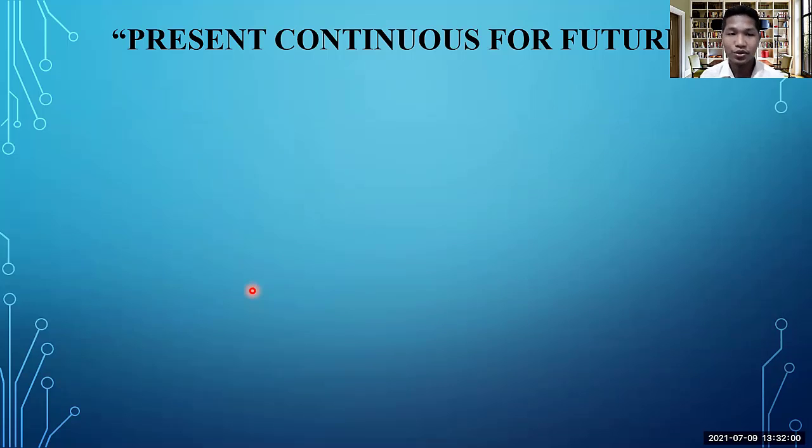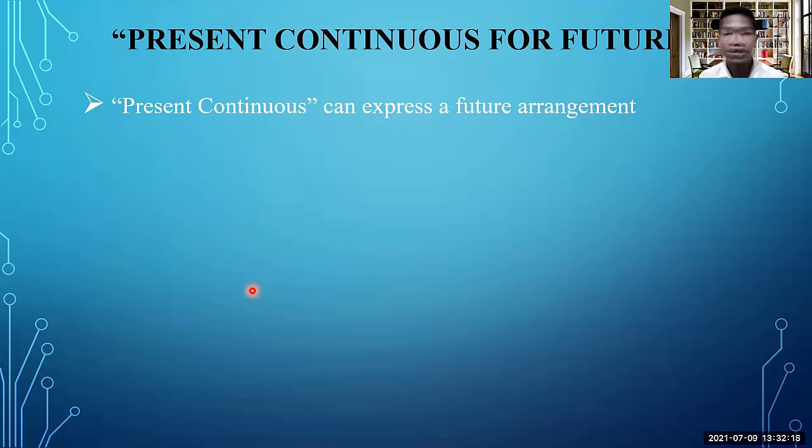Yeah, present continuous for the future. So similarly to the previous two forms, in this form I'm going to tell you the usage. I mean, when do we use it, the form, and also the example as well. Let's take a look at the first one. So we use present continuous to express a future arrangement. Yeah, a future arrangement. So we arrange something, sometimes we can say that it is a timetable, right? A timetable of future arrangement. We plan in the future. Okay.